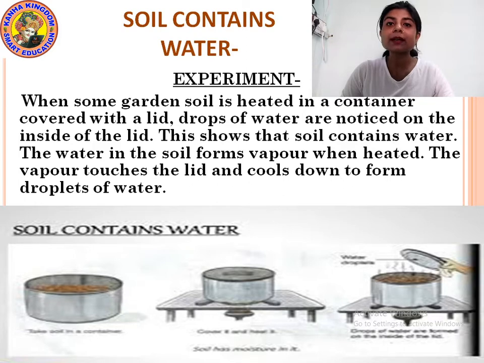And those tiny droplets of water you can see on the lid. If you take out the lid from that container, you can see tiny droplets of water in it. This proves that soil contains water. Understood? This is the experiment by which you can prove that soil contains water. Okay.